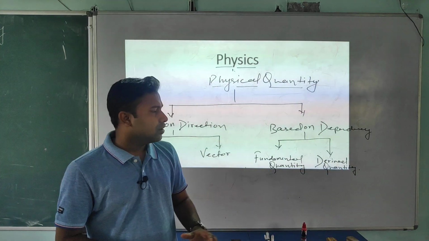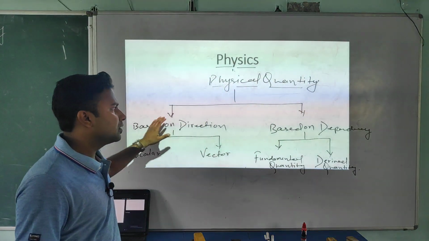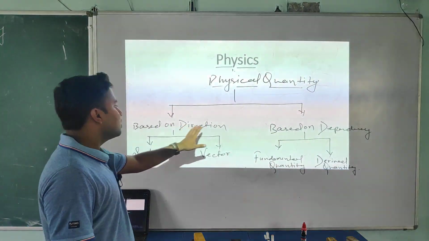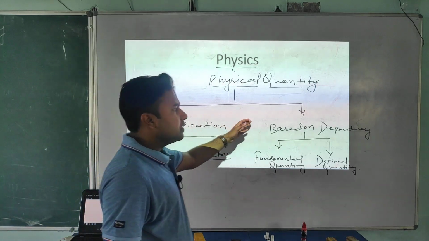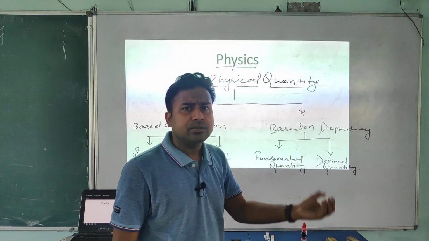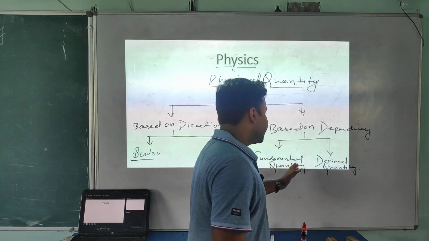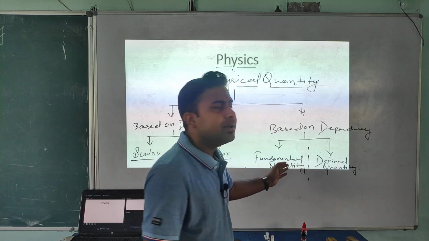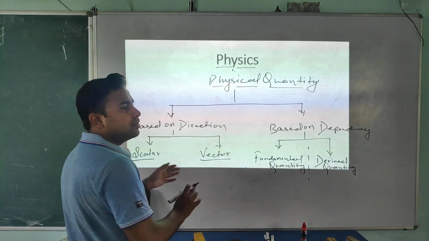So we are dividing physical quantity in 4 parts actually. Based on direction, scalar quantity and vector quantity. Based on dependency, meaning what depends on what, on the basis of that we are dividing physical quantity in 2 parts, fundamental quantity and derived quantity. Now I am going to discuss one by one.